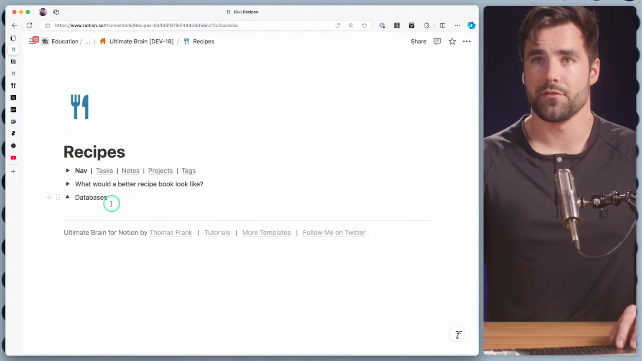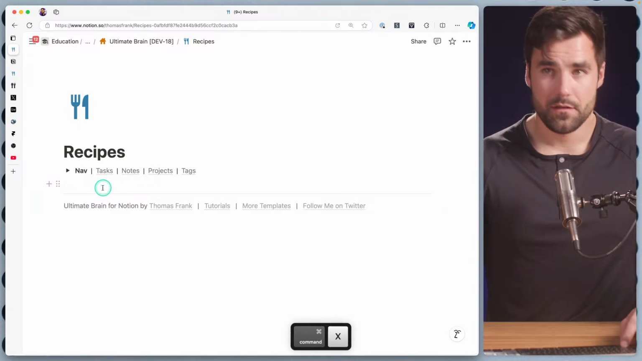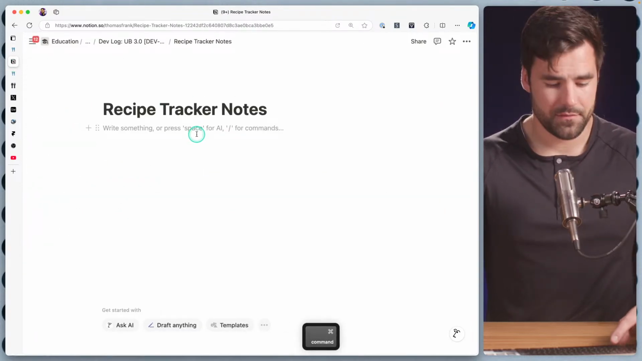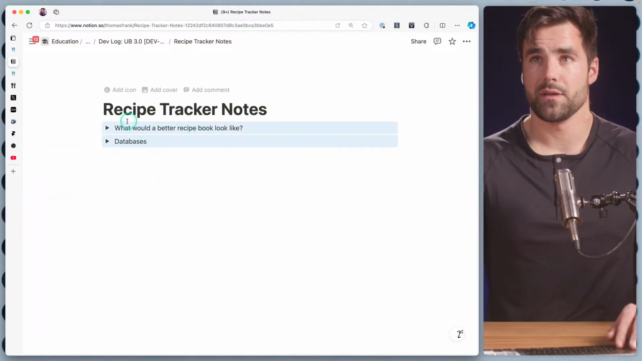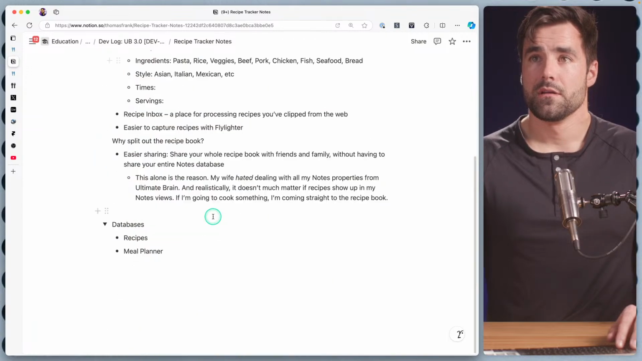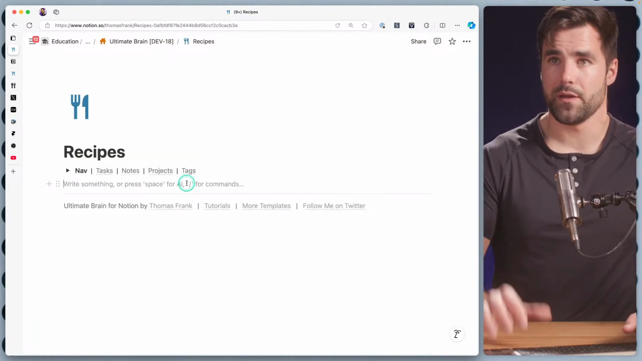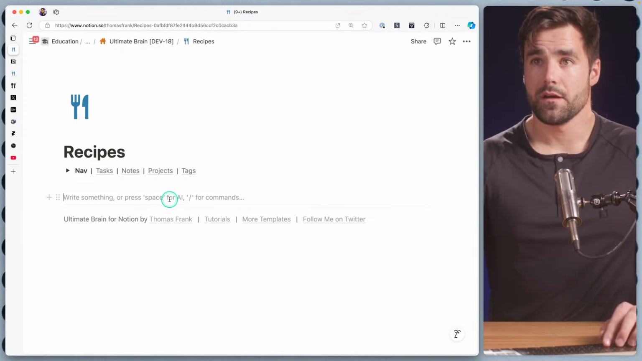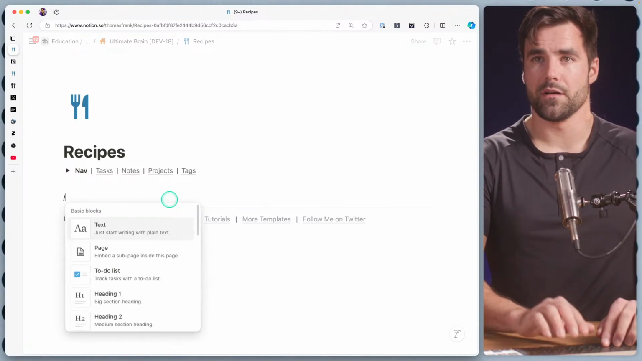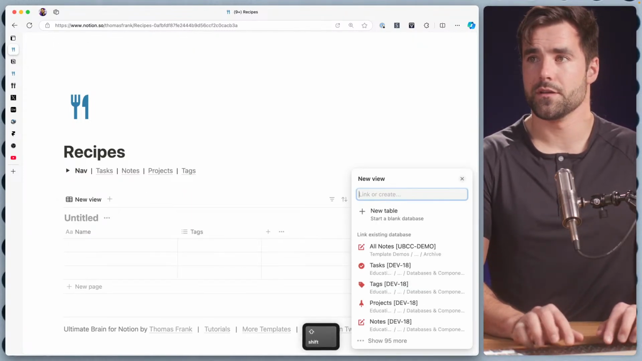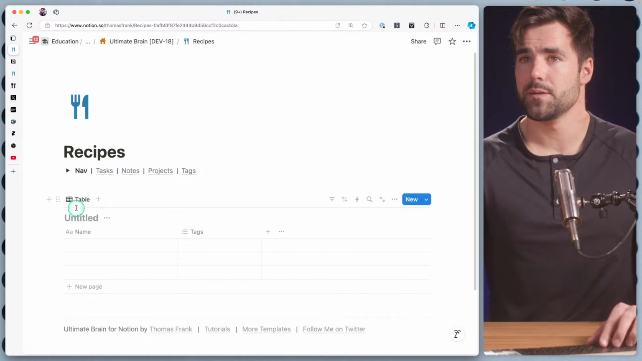So I think the first thing I want to do is grab these blocks and move them over to this little note that I created here. I think that's going to be a little bit easier to manage. And then the first thing we're going to do is just create ourselves a nice little database for recipes. I'll put it here for now. I'm probably going to move it a little bit later on, but I'm just going to call this recipes, new table.